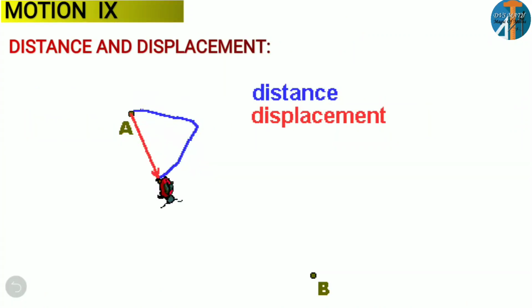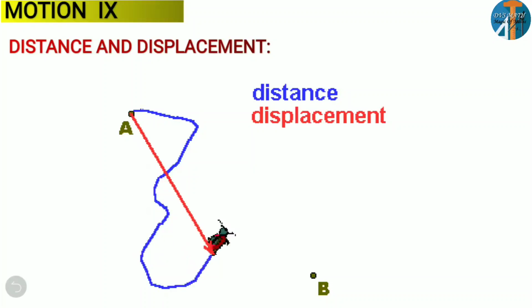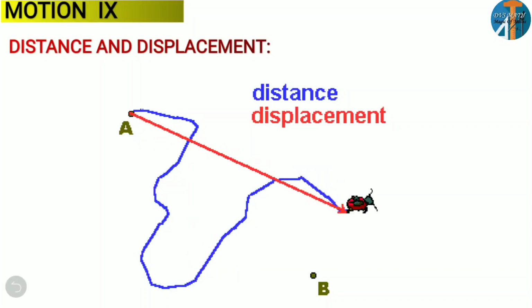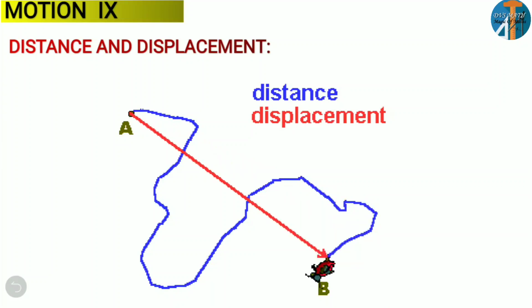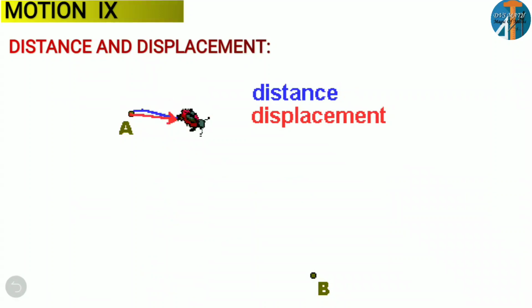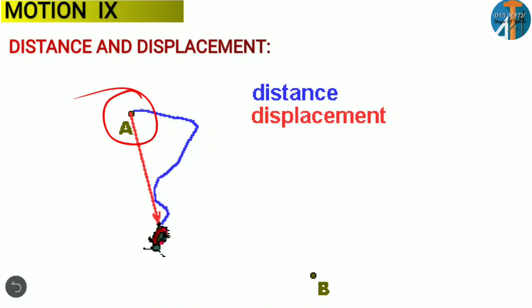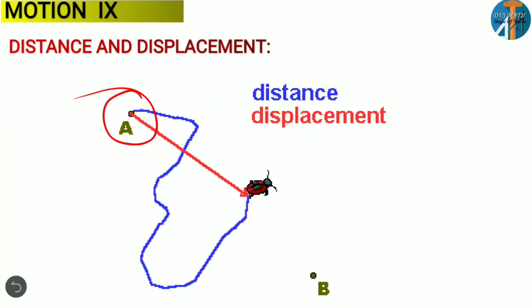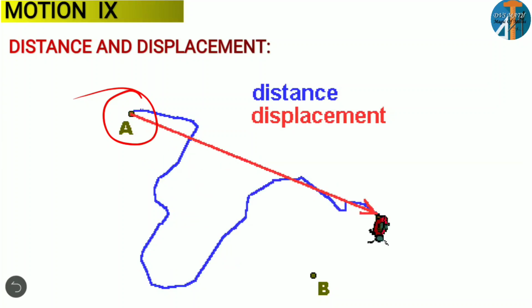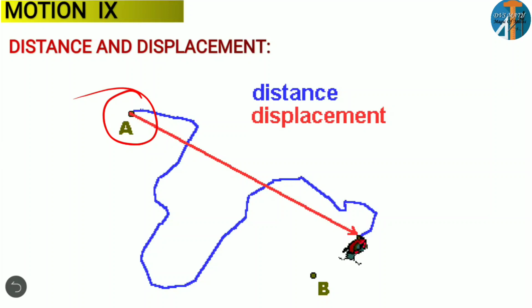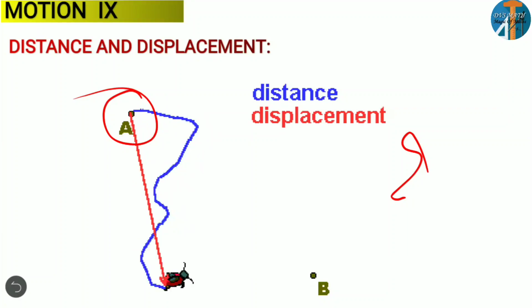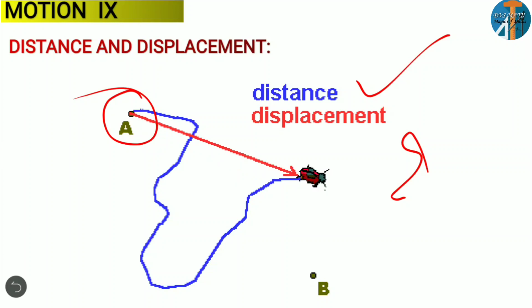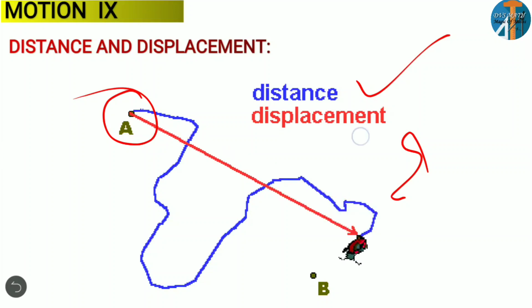Now observe this honeybee, it is moving randomly, right? Observe again. It is starting from point A and moving to come to point B. How is it moving? Randomly. It is going anywhere and then coming to point B. If you observe here, the blue color is called distance. Blue color is called distance. The red is called displacement.